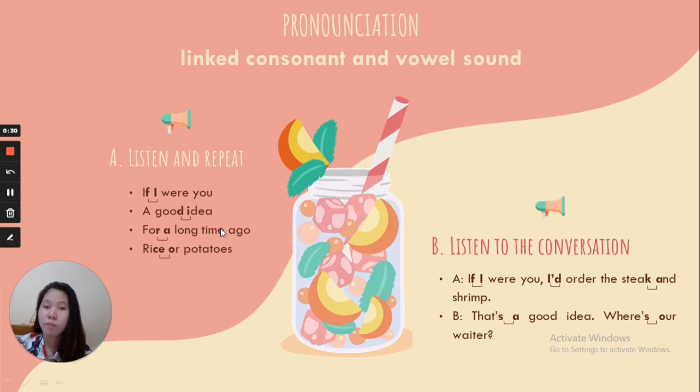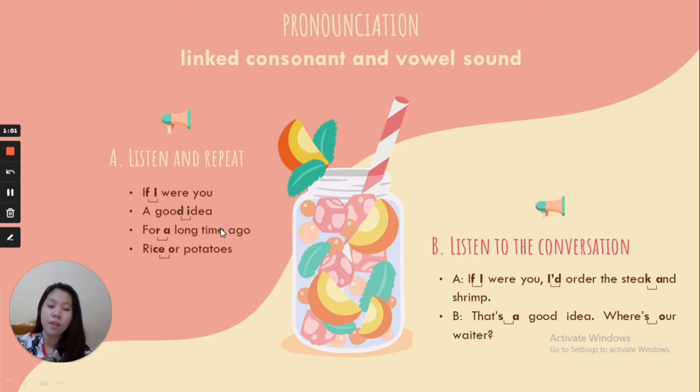In the first example, pronounce it like this: Eri, where are you? In the second example: a good idea. In the third example: for a long time ago. In the fourth example: rice or potatoes.